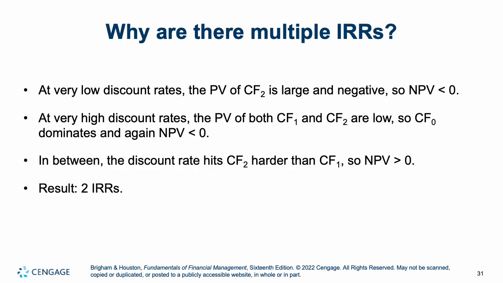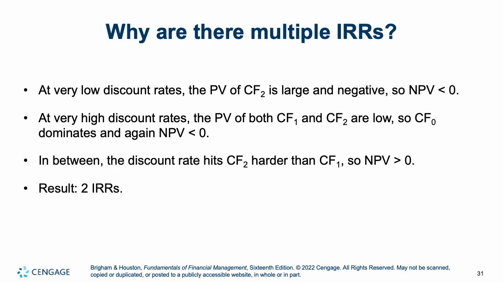So if we take a look here, why are there multiple IRRs? At low discount rates, the present value of cash flow 2 is large and negative, so NPV is less than 0. At very high discount rates, the present value of cash flow 1 and 2 are low, so cash flow 0 dominates, which was that large negative charge, and once again, NPV is less than 0. In between, the discount rate hits cash flow 2 harder than cash flow 1, so there can be parts where NPV is greater than 0. So what do we get? We get 2 IRRs because we have a sign reversal.